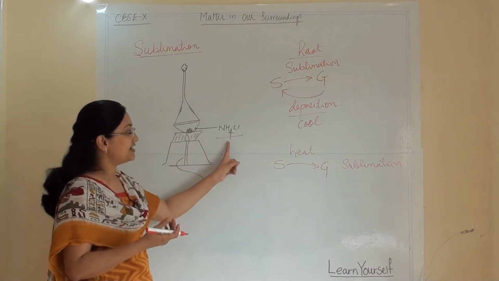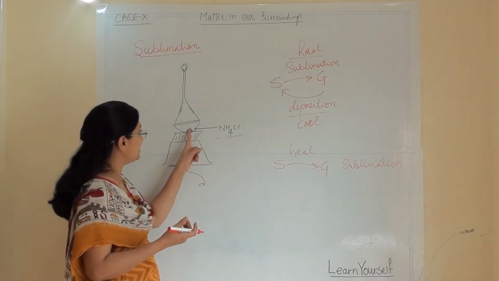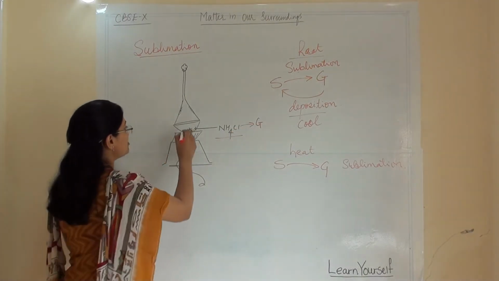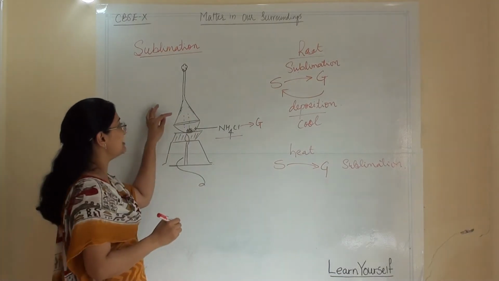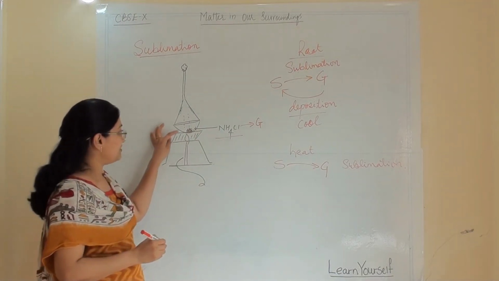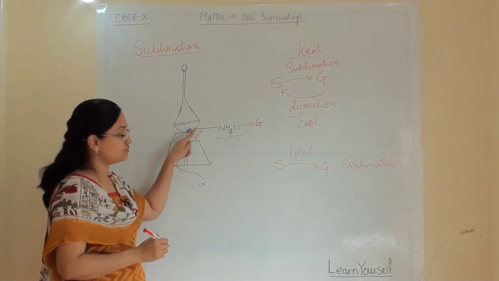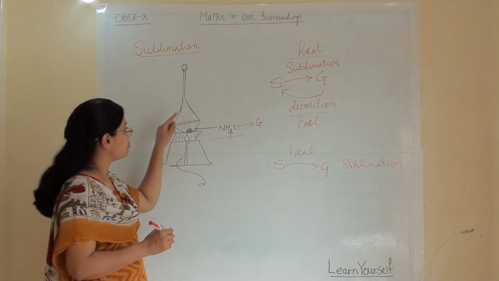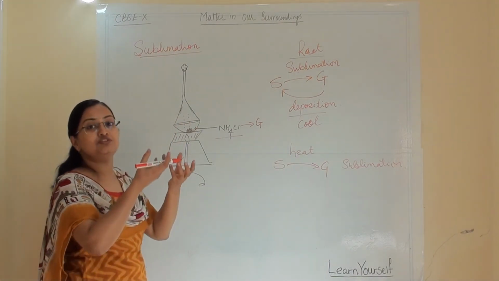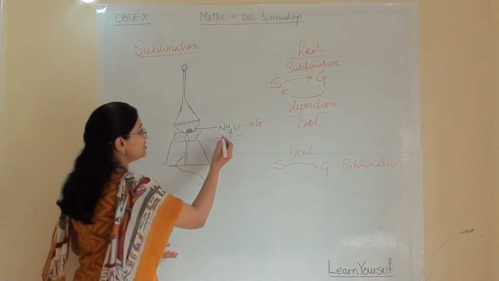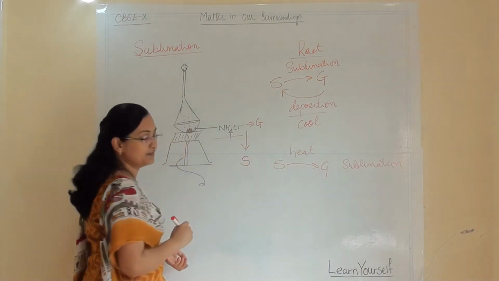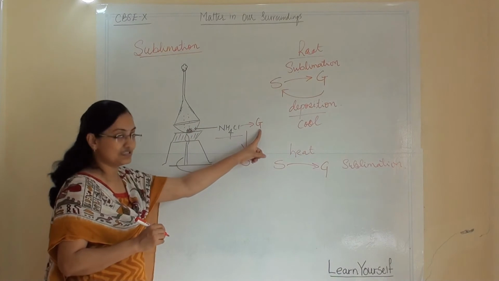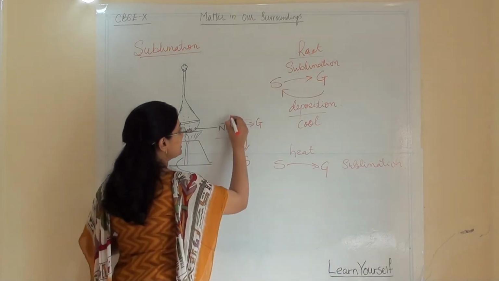This ammonium chloride is a sublimable substance. So while giving heat, it will become a gaseous substance, and as it reaches the funnel, the funnel is cool compared to the petri dish. Here I am supplying heat, so this is hot, but my funnel surface is still cool, so the vapor will stick to the funnel surface and convert back to solid. One more time, when I am heating this, it will convert into gas. So this phenomenon is sublimation,